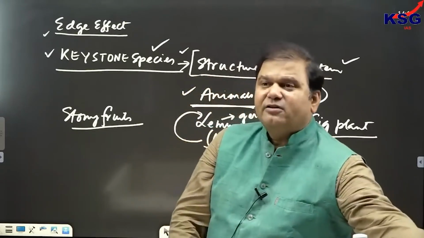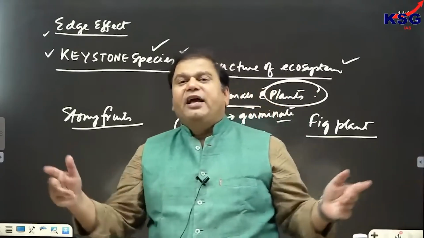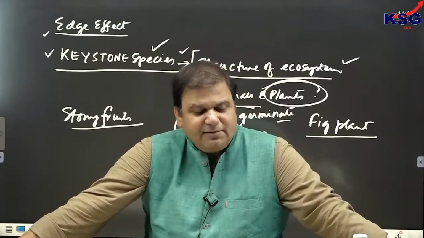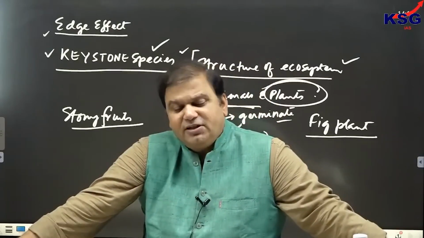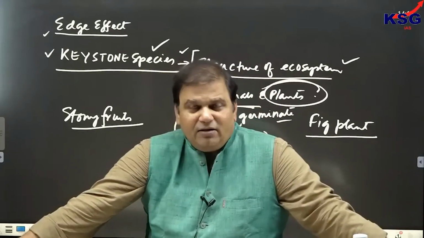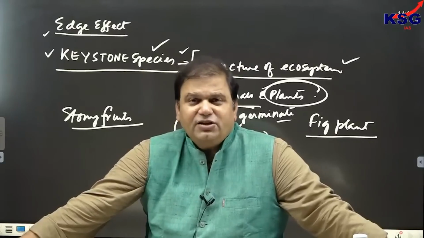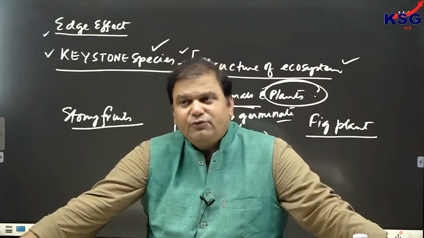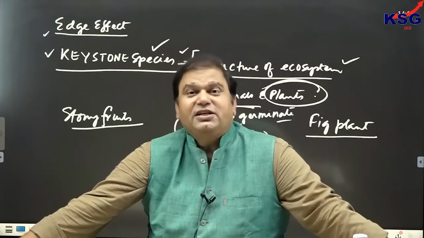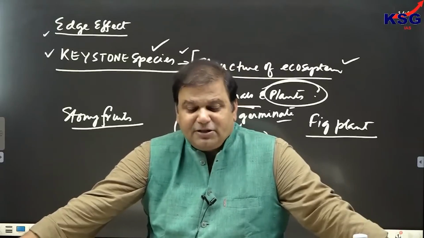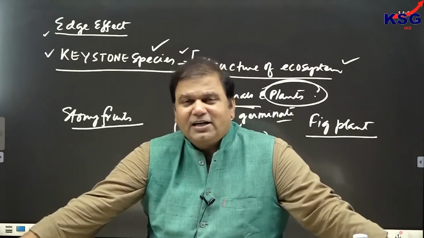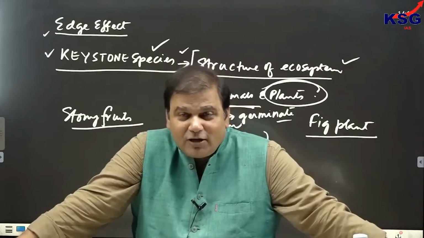For example, tiger can be an umbrella species, lion can be an umbrella species. But if we are using the symbol of one species for conservation initiative, while the objective is to protect other species as well, then it would be called as what? It would be called as flagship species. Which species? Whose symbol is being used.